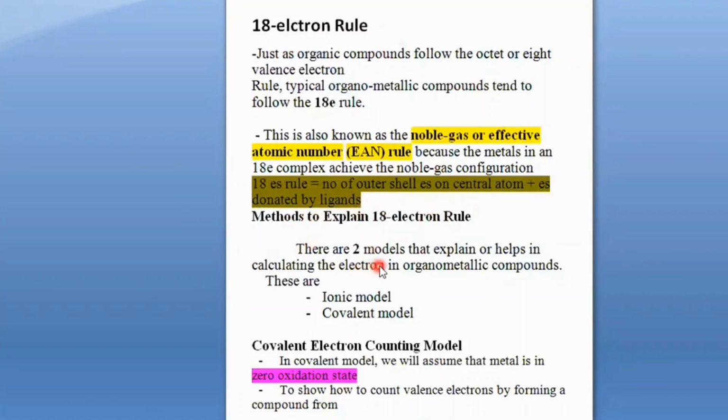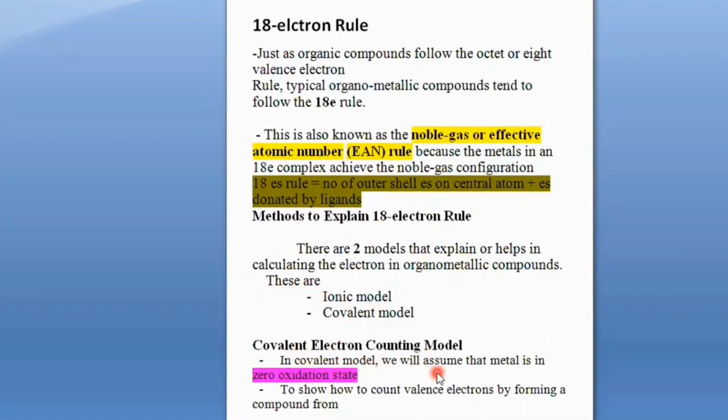There are two models or methods that help us calculate the electrons in an organometallic compound. These two models are the ionic model and the covalent model. First, we will discuss the covalent model of electron counting. In the covalent model, the most important point that you have to remember is that the metal is always in the zero oxidation state.